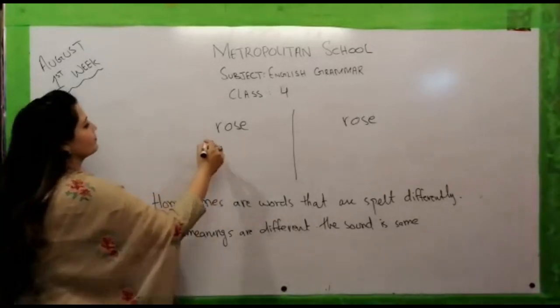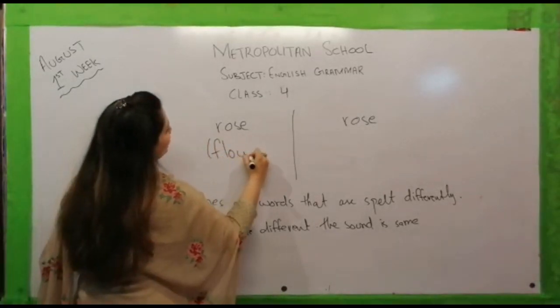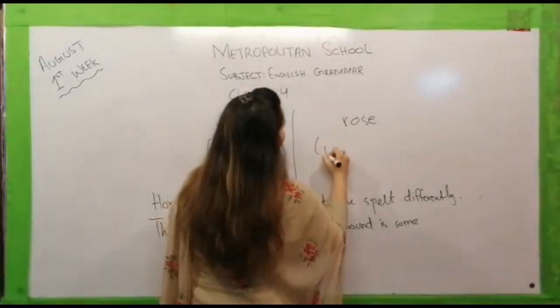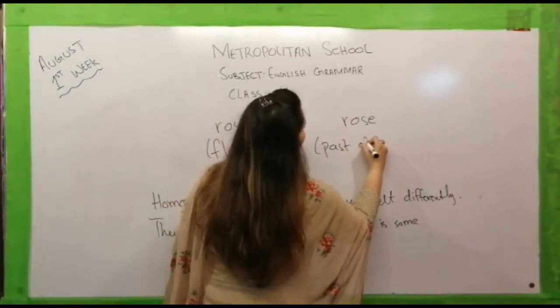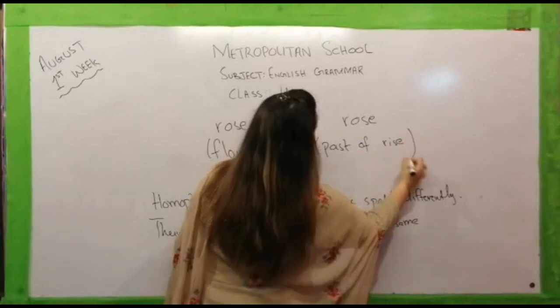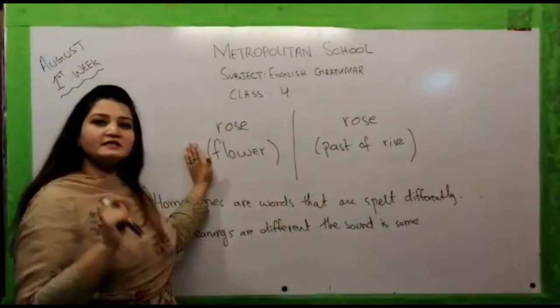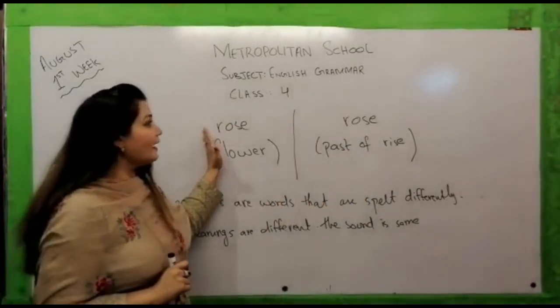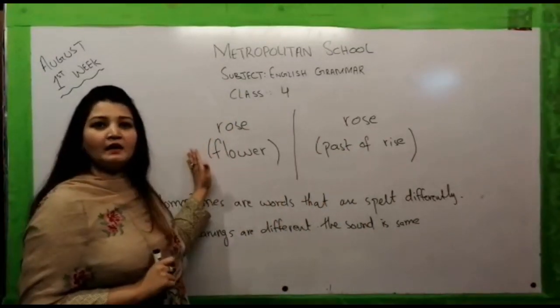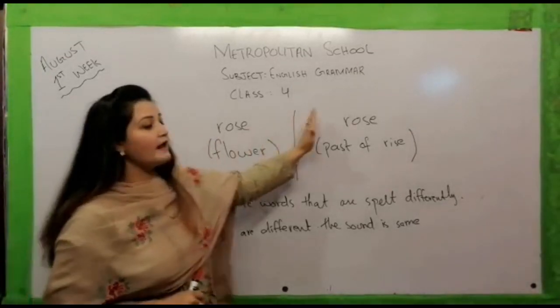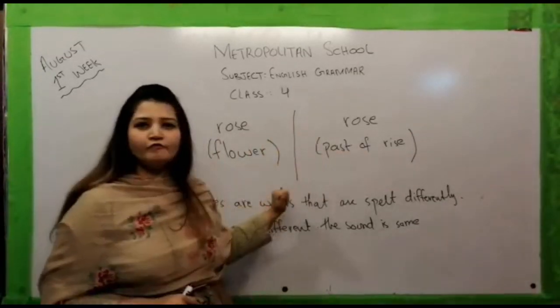Here, rose is a flower. And here, rose is the past form of rise. So now you can see that these words have the exact same sound and the same spelling, but their meanings are totally different. Rose as a flower and rose as a past form of rise.